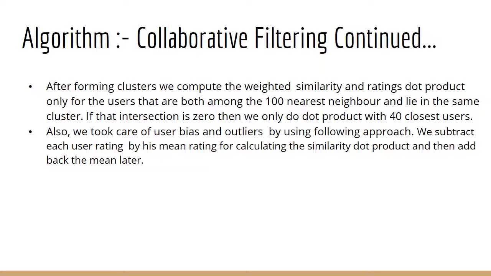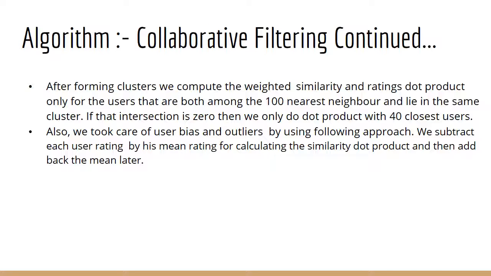After forming the clusters, we computed the intersection between the 100 nearest neighbors of a user and the users that lie within the same cluster. If the intersection is a null set, we simply retrieved the 40 closest users to a particular user. Then we predicted the ratings using the dot product between the similarity matrix and the rating matrix of the intersection.